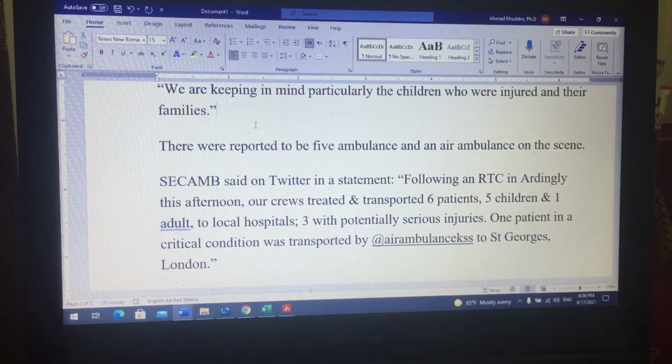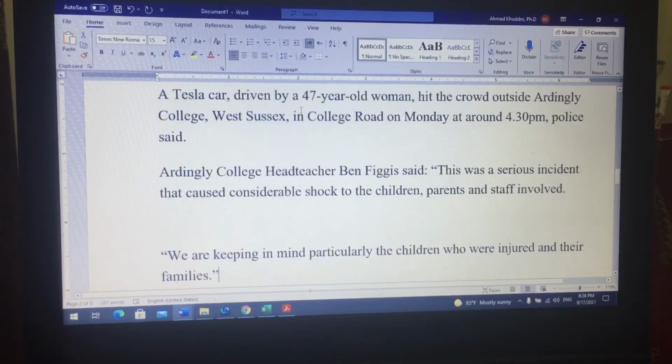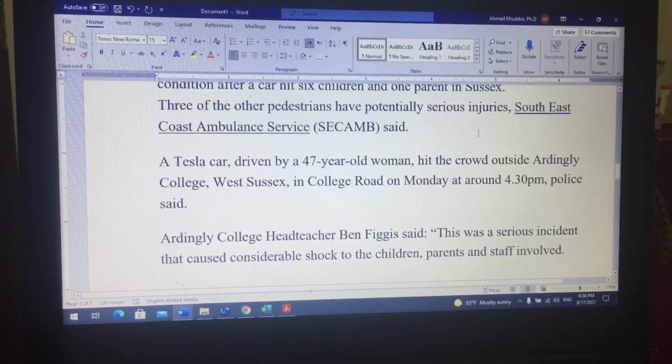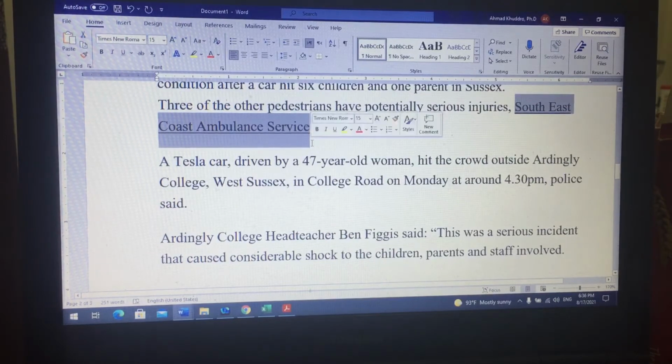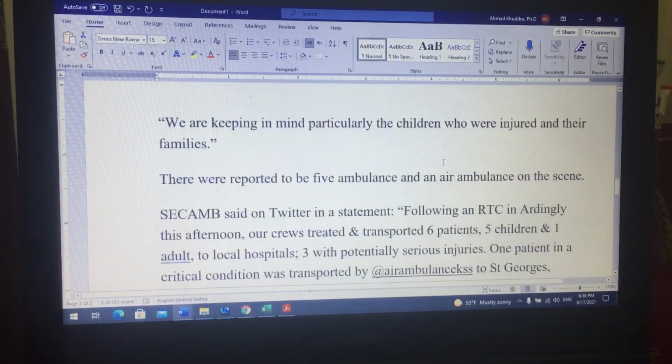SECAmb, now we know what SECAmb is because it's already been mentioned before. So we know it is the ambulance service which was mentioned earlier in the text, and we need to remember what it means, which means South East Coast Ambulance Service.